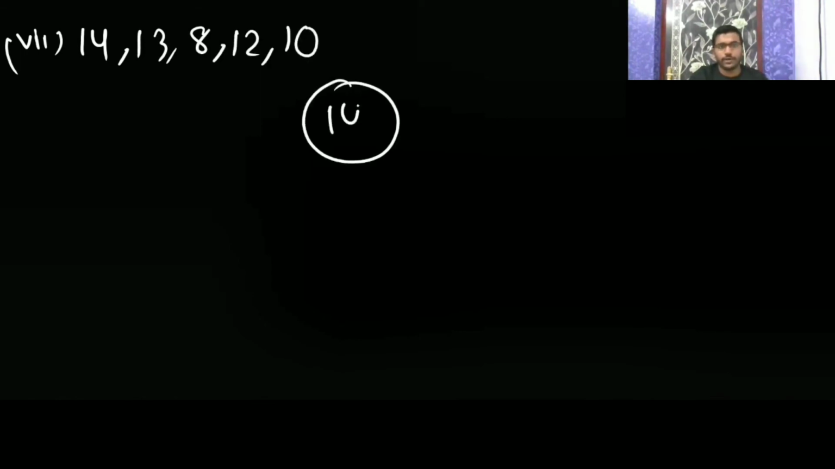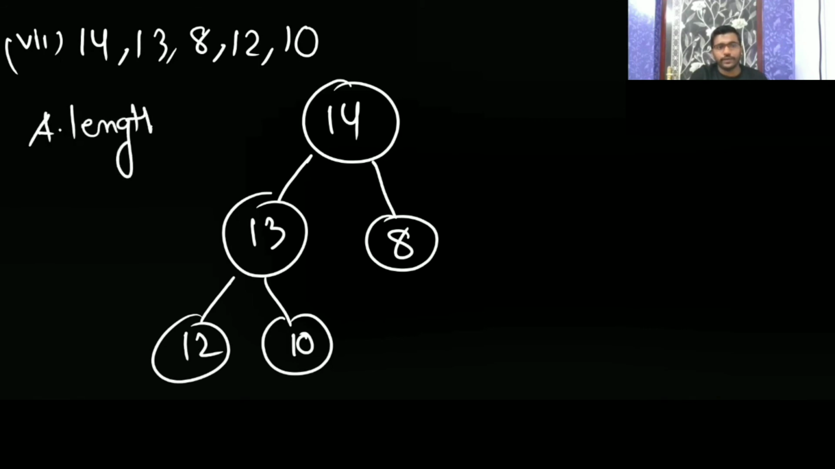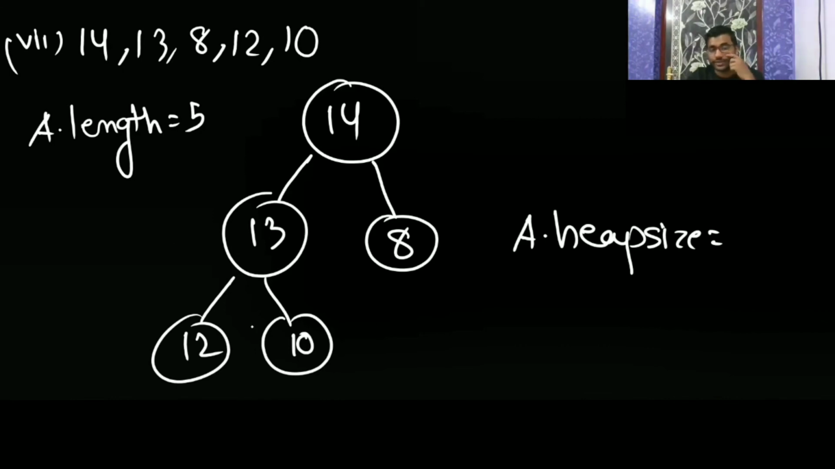Okay. Now the seventh one: 14, 13, 8, 12, 10. So first 14, then 13, then 8, then 12, then 10. A dot length is going to be 5. Now A dot heap size: how many elements in this array follow the heap property? 14 is following, it is maximum among all its children, the left subtree and right subtree elements. 13 is greater. 8 is greater. 12, 10. So 5.